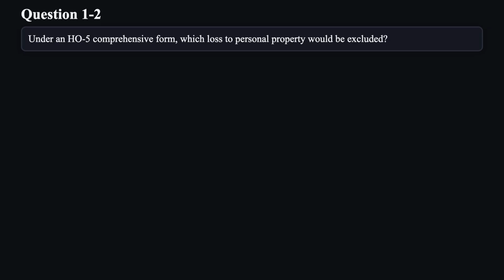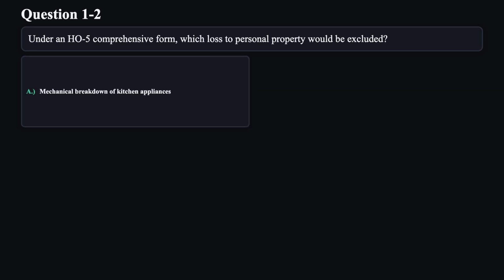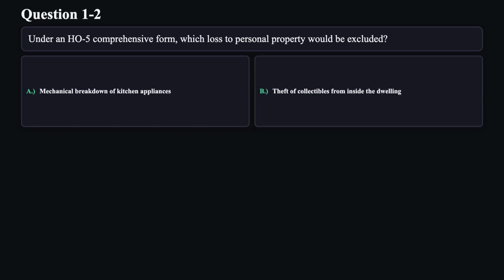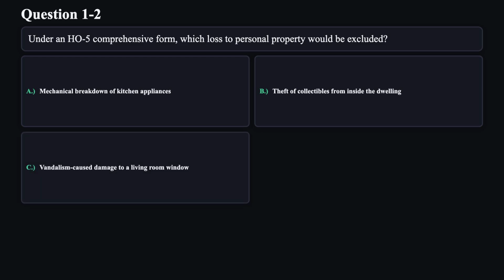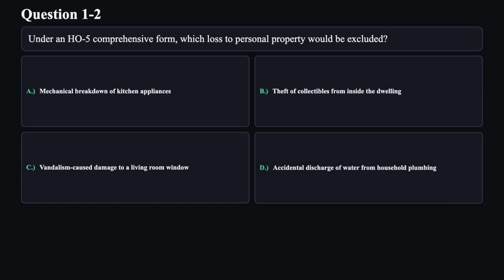Question 2. Under an HO5 comprehensive form, which loss to personal property would be excluded? A. Mechanical breakdown of kitchen appliances. B. Theft of collectibles from inside the dwelling. C. Vandalism caused damage to a living room window. D. Accidental discharge of water from household plumbing.